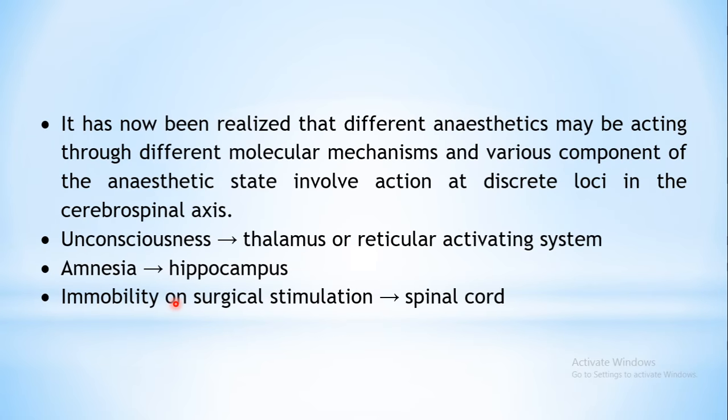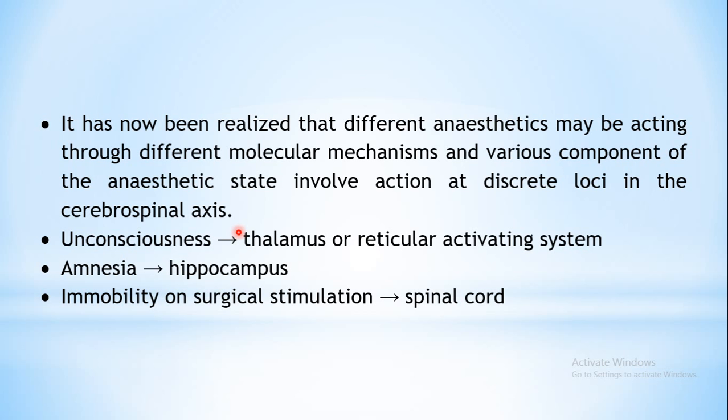Later on it was found that general anesthetics act through different molecular mechanisms. Various components of the anesthetic state, for example immobility, loss of reflexes, unconsciousness, amnesia, these cardinal features of anesthesia involve discrete loci on the cerebrospinal axis.